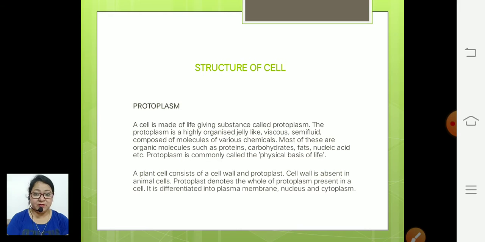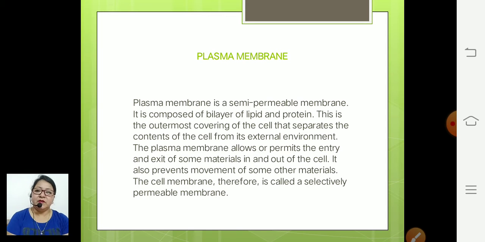Then we discuss what is present in the protoplasm, that is the cell membrane and cytoplasm. What else is present in the cytoplasm? Then there is the nucleus. So we can study the cell broadly under three headings. If we have to discuss the protoplasm, we can divide it into three main parts, that is plasma membrane, nucleus and cytoplasm. So first, the plasma membrane.